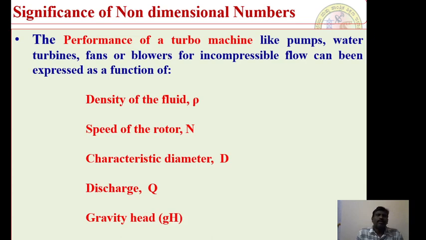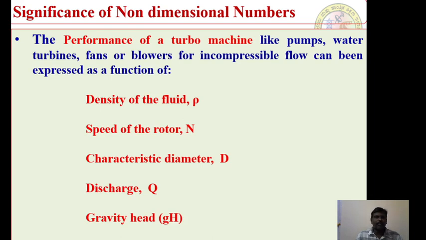As usual, when you see the performance of turbo machines like pumps, turbines, fans or blowers for incompressible flow, I can say that there are certain parameters which influence the overall performance of a turbo machine. For example, it may be the density of the fluid rho, speed of the rotor capital N, characteristic diameter capital D, discharge Q, gravity head gH, right? Power developed P and the viscosity mu.